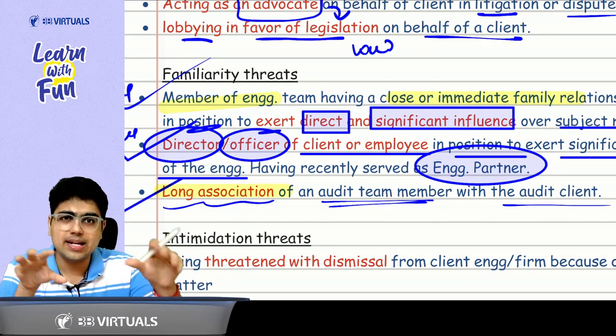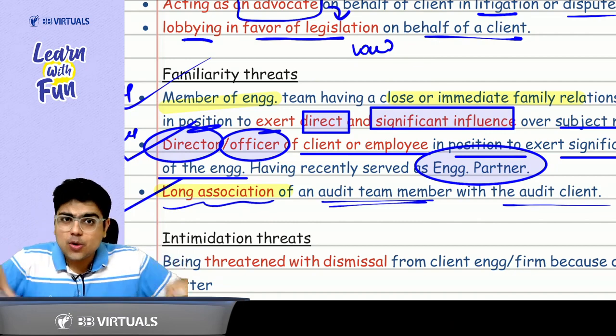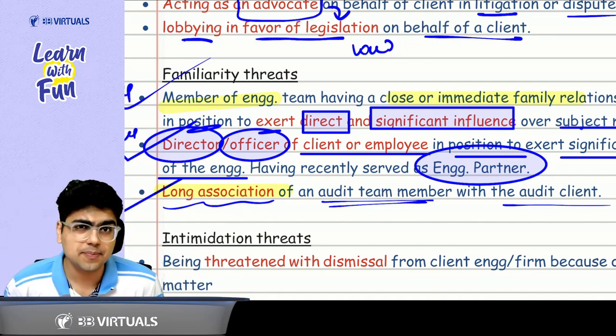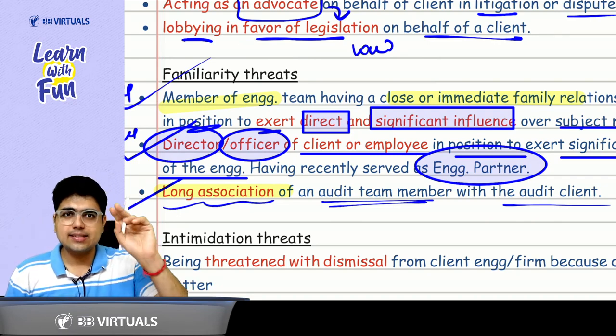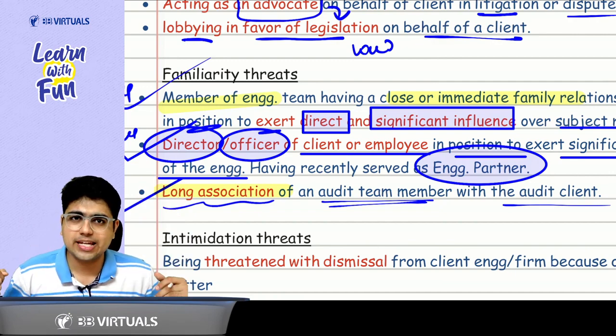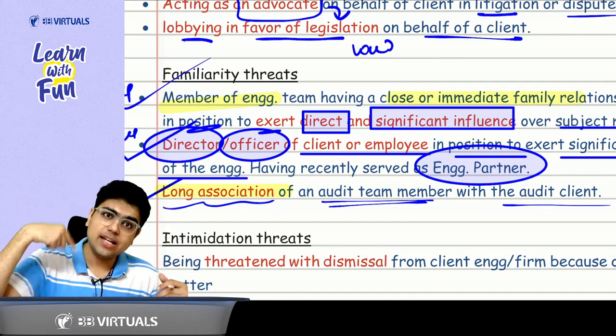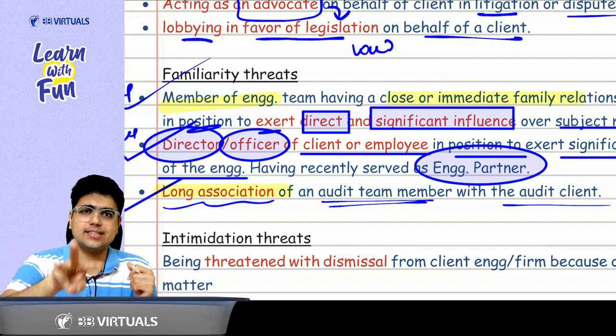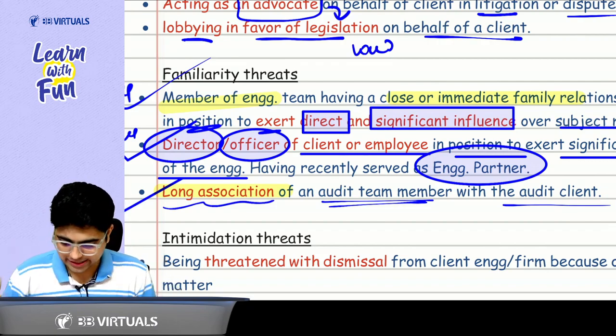A close family member is an employee in the client who is in a position to exert significant influence over the subject matter of engagement. Second one is the director or officer of the client who is in a position to affect the subject matter of engagement and has been our partner. Got it, sir? And the third case is long association with the client.